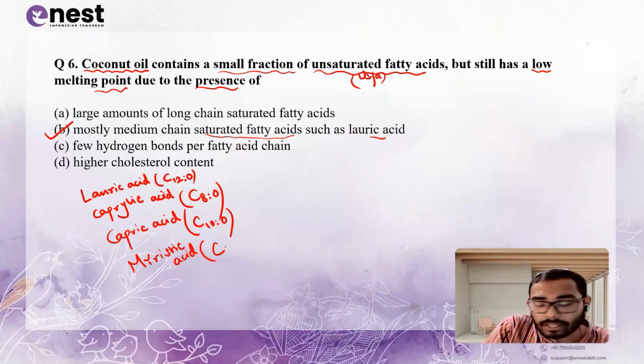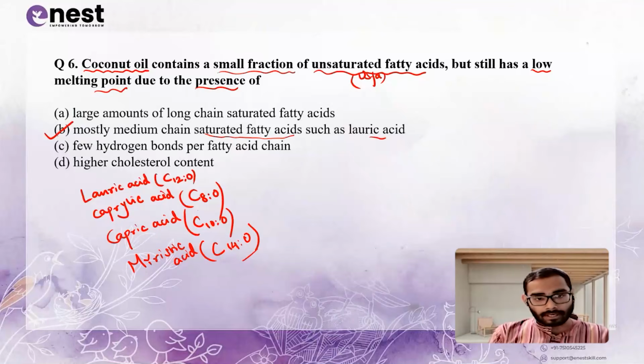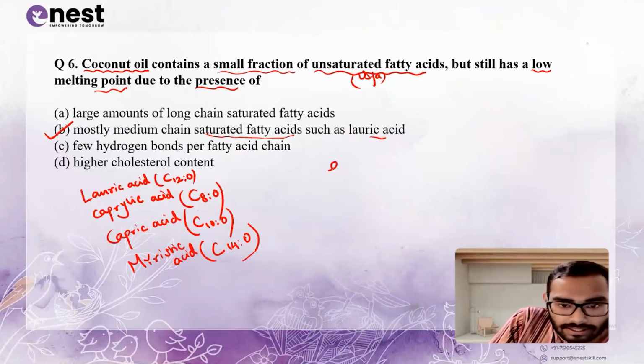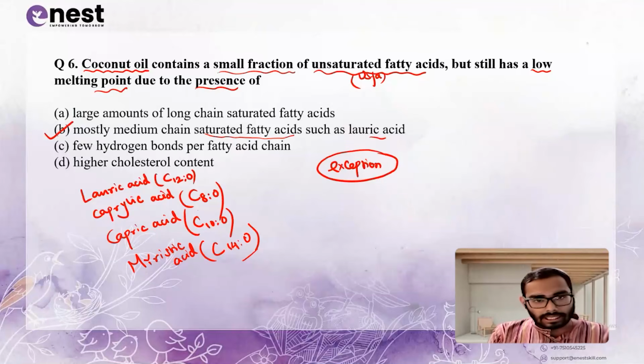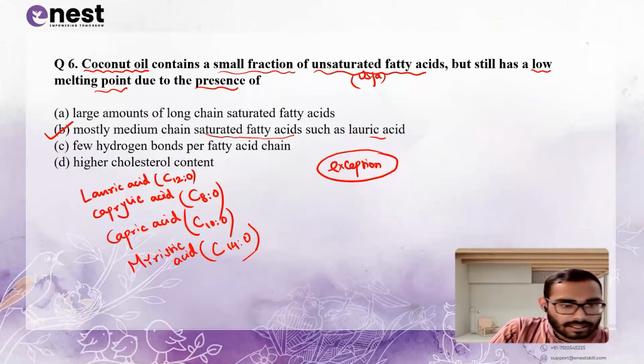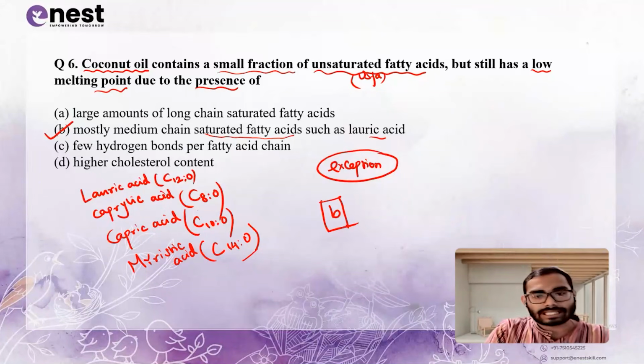Myristic acid has 14 carbons but 0 double bonds. So please remember, this is an exception case. Though coconut oil is a plant oil, it has some unsaturated fatty acid fractions, but it still has a low melting point due to the presence of mostly medium chain fatty acids, which are saturated in nature, such as lauric acid, caprylic acid, capric acid, and myristic acid. So for this, the correct option is option B for question number 6.